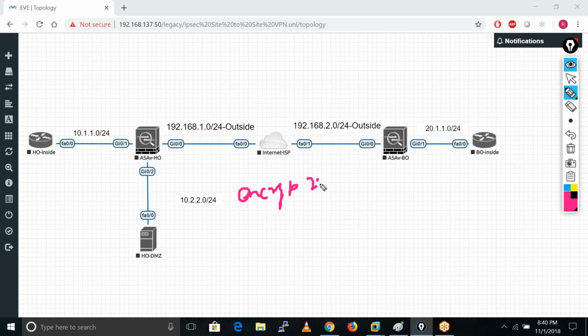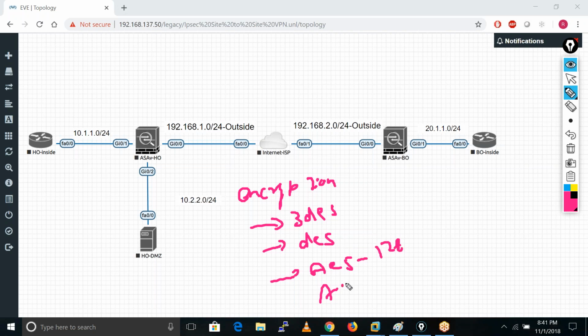So what happens in encryption, we have these algorithms for encrypting data: 3DES, DES and AES. We have some flavors in AES like AES 128, AES 256, AES 1, simple AES.